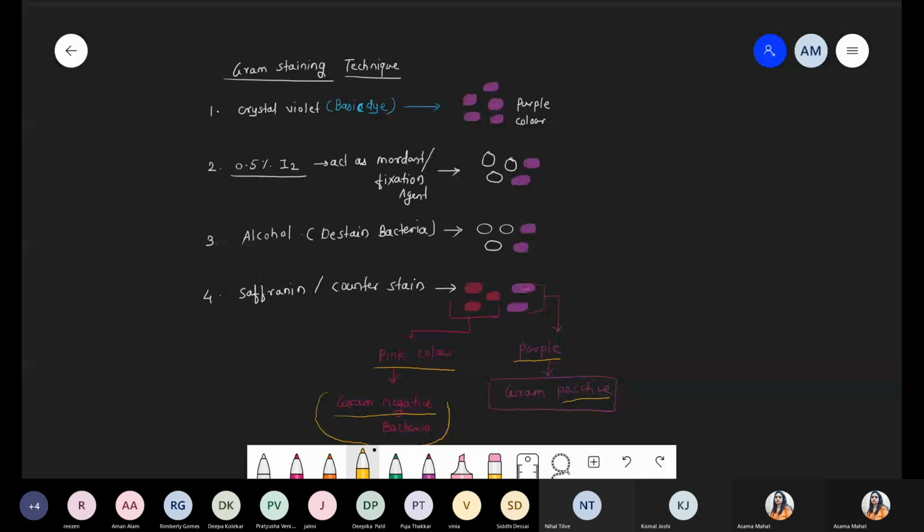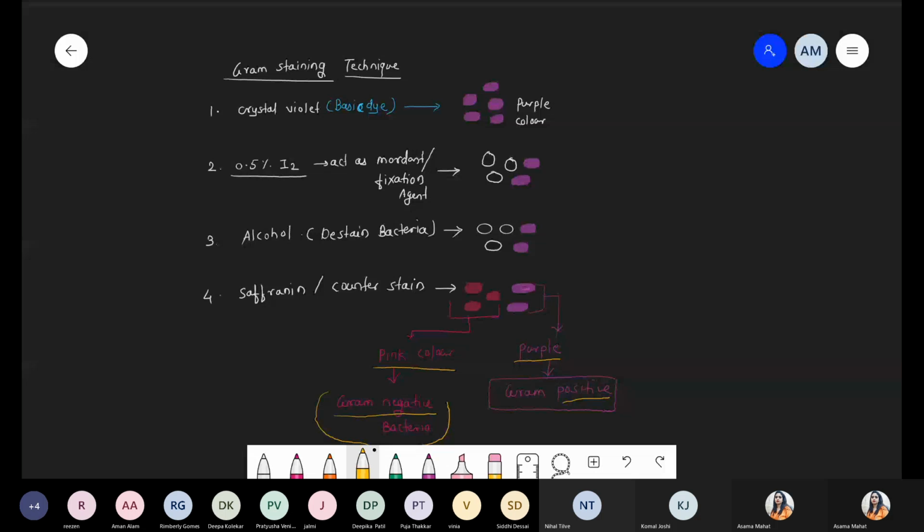Because as soon as you apply alcohol, all the crystal violet will wash away. Now the last application is safranin. So gram negative bacteria absorb or retain the pink color safranin stain. And under the microscope, at the end of gram staining, we obtain pink color bacteria as well as purple color bacteria.